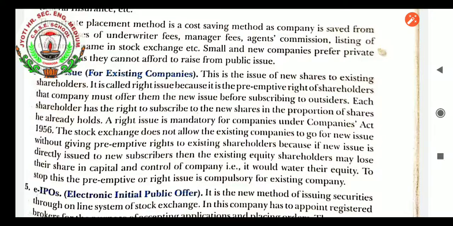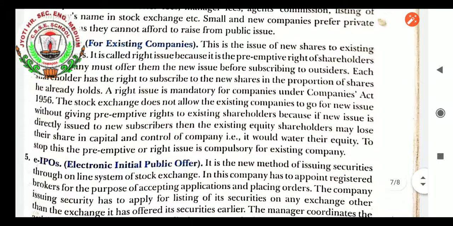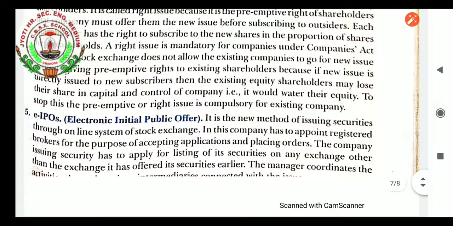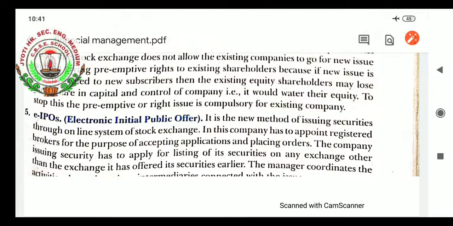The stock exchange does not allow an existing company to go for a new issue without giving preemptive rights to existing shareholders, because if a new issue is directly issued to new subscribers, then the existing equity shareholders may lose their share in capital and control of the company. That is, it would water down their equity. To stop this, the preemptive or right issue is compulsory for an existing company.